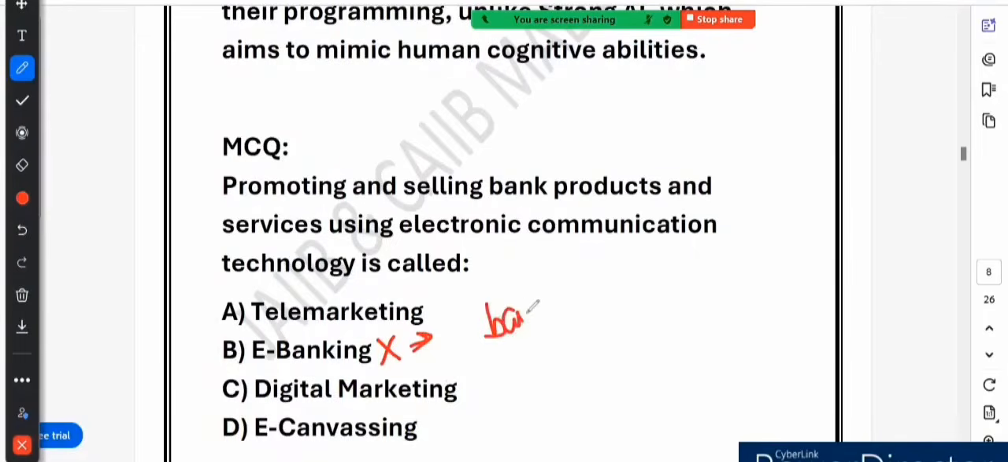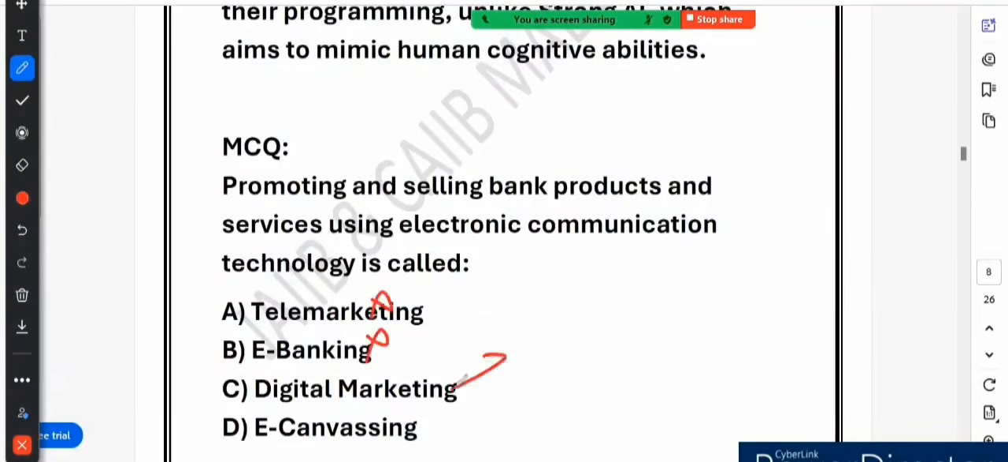It refers to banking services provided online, right? So it allows customers to check balance, transfer money, pay bills online. For example, when you log into your bank mobile app to transfer money, that is called e-banking. But e-banking is about providing banking service, not about promoting or selling them, right? So that is why option B is wrong.